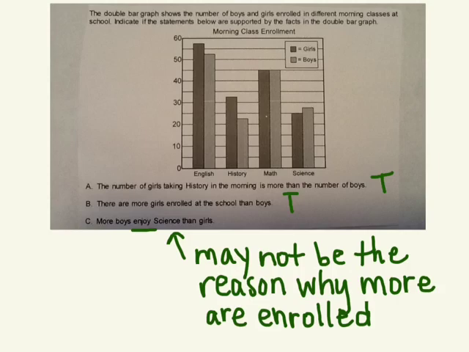Well, the first one is supported by the facts in the bar graph. If you look at history, girls are outnumbering the boys in that subject. Letter B, there are more girls enrolled at the school than boys. Well, there are more girls than boys in English, more girls than boys in history. In math, they're equal. The only one that has more boys is science, but it's just slightly higher. So I think that that's a true statement that we could support with the data in the graph.